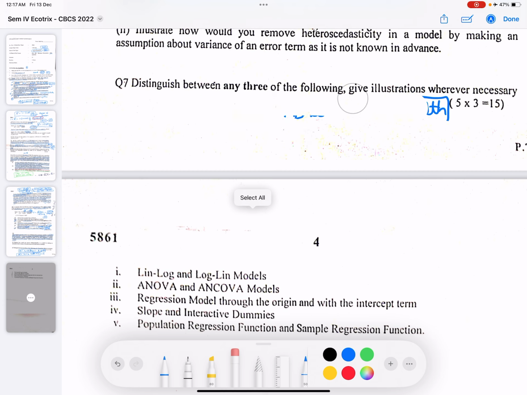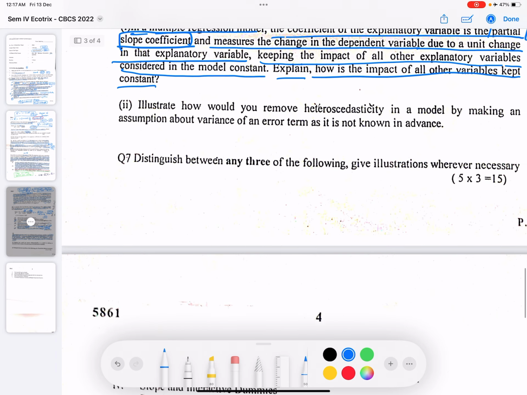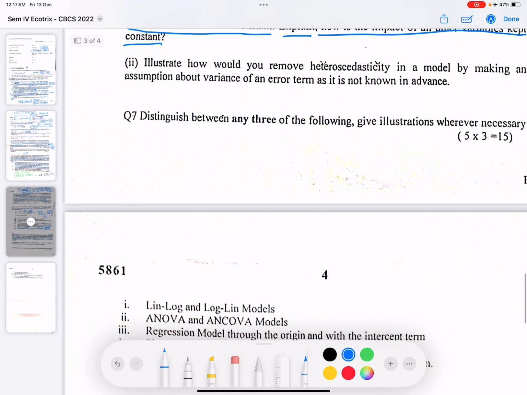Now suppose we are talking about demand for a good, with income and wealth. Income and wealth would be multicollinear, there would be a linear relationship between income and wealth, so the chance of multicollinearity must have arisen in that case. So I'm taking a different example now. Demand equals alpha naught plus beta 1 price plus beta 2 income.